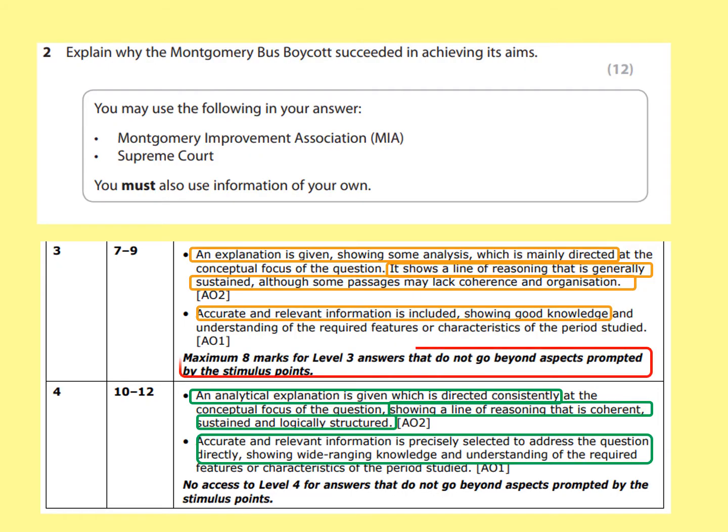Note though that that's not all. You can only get a maximum of 8 marks for this answer if you don't include some of your own examples and you just stick to the stimulus points, and you cannot in fact access level 4 at all unless you include some of your own knowledge. That's easy enough to do, but it is worth bearing in mind. You might write the otherwise perfect answer, but if you only include the Montgomery Improvement Association and the Supreme Court, you're not going to get level 4.